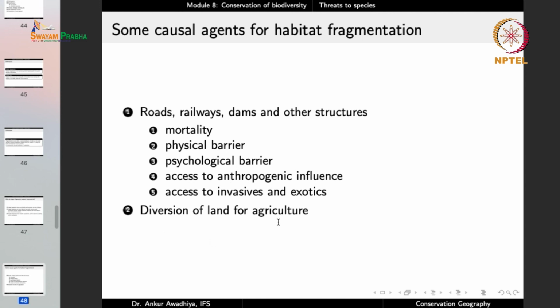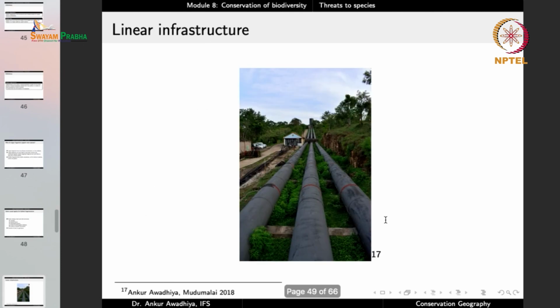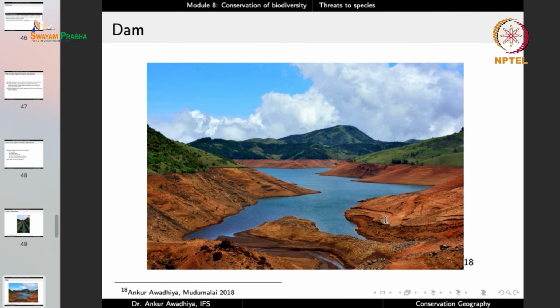Another agent is the diversion of land for agriculture. So that also fragments the habitats. So we have habitat fragmentation because of infrastructures and agriculture, and they can be both linear infrastructures and things such as dams or other infrastructures. So essentially, habitat fragmentation is playing a very big role when we are doing development.